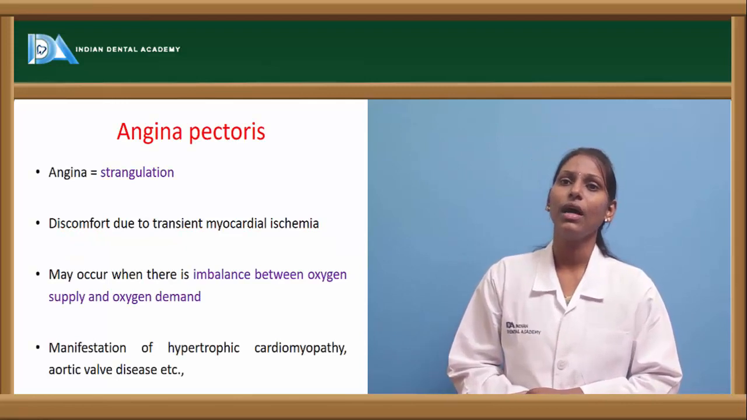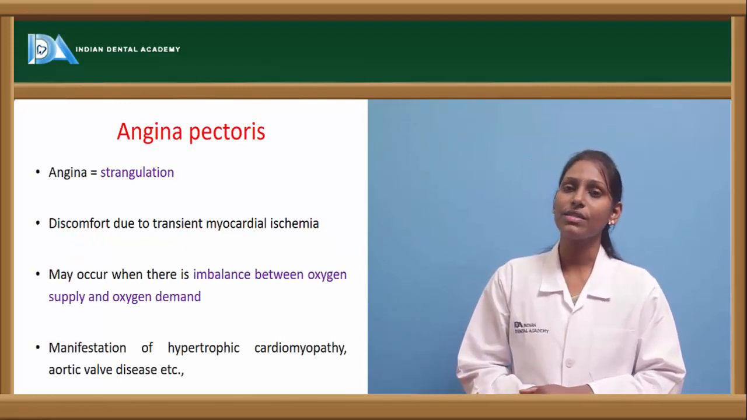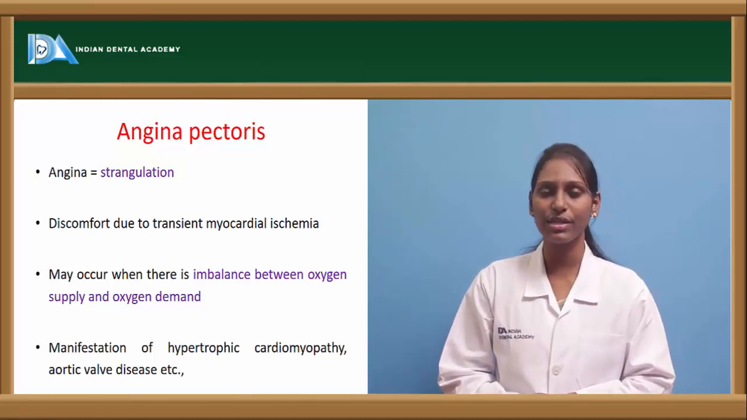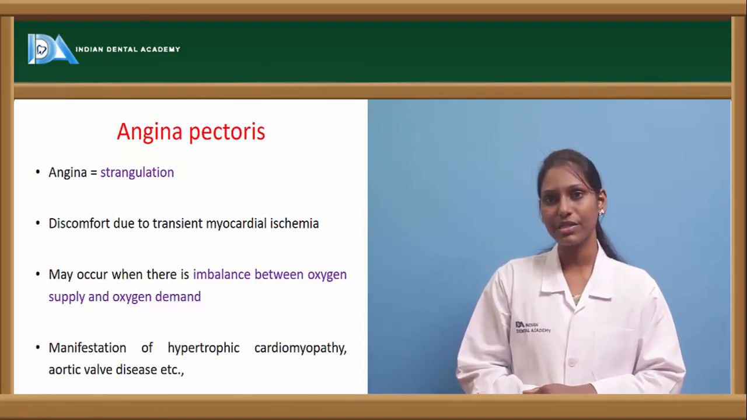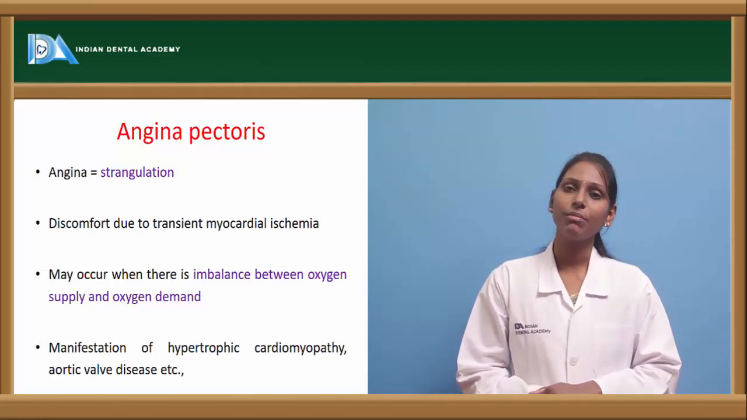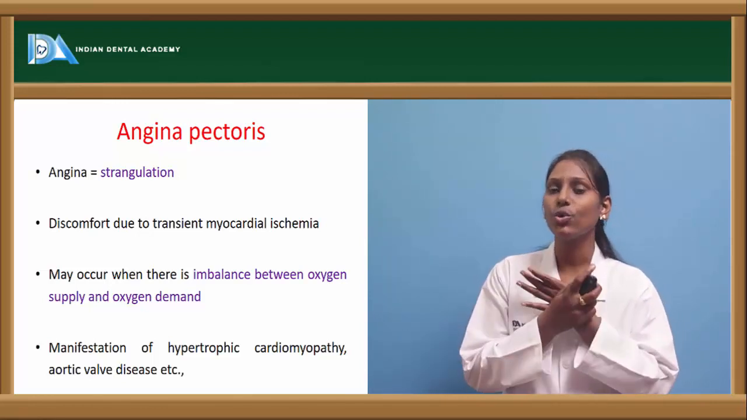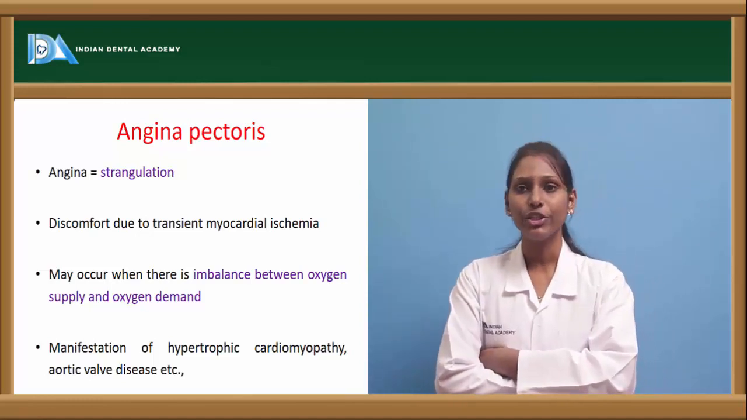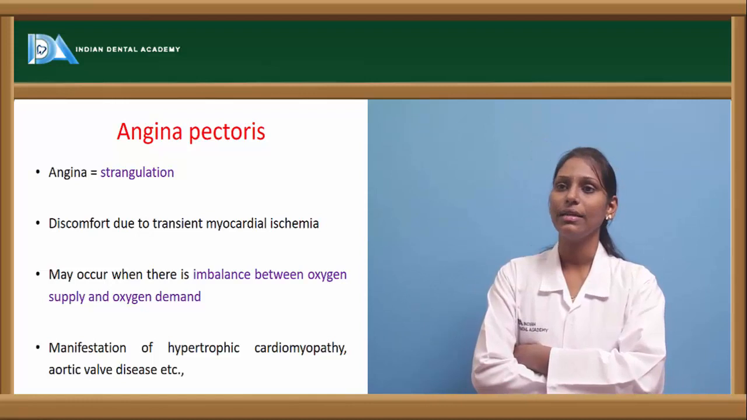Myocardial ischemia presents as various clinical manifestations such as angina pectoris. In angina pectoris, we have stable angina and unstable angina, and let us first deal with stable angina. The Greek word angina means strangulation, a choking effect. Normally, it is a discomfort due to transient myocardial ischemia.